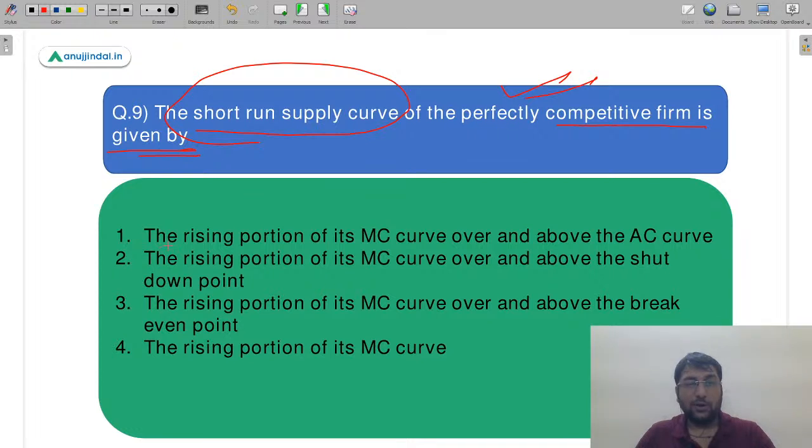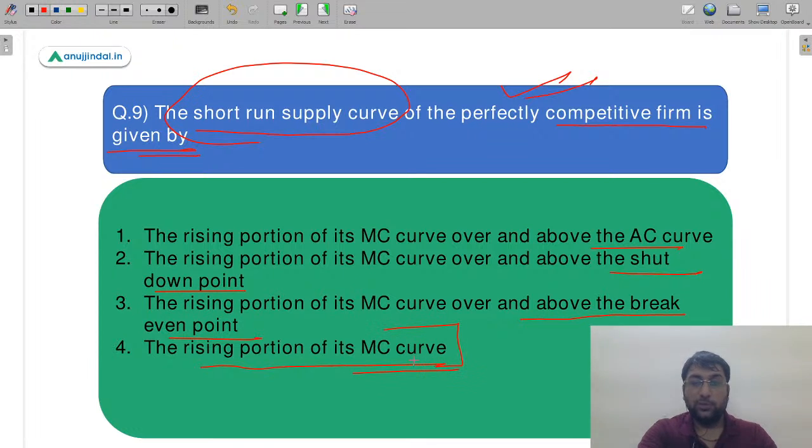So these are the options now. Rising portion of its MC curve over and above the AC, that is your average cost curve. A rising portion of its MC curve over and above the shutdown point. The rising portion of its MC curve over and above the break-even point. The rising portion of its MC curve. So this is what it is given.